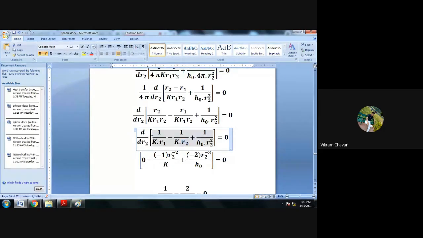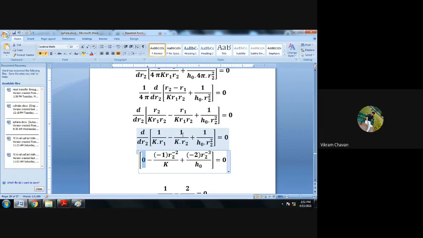In the first term, 1 upon K multiplied by R1, the R2 term is not present, so this complete term will become a constant, and differentiation of a constant with respect to R2 will become 0. So the first term differentiation will become 0.